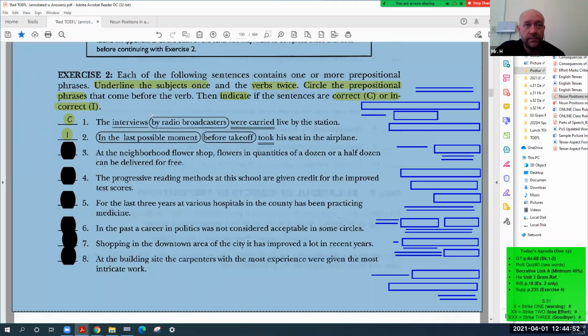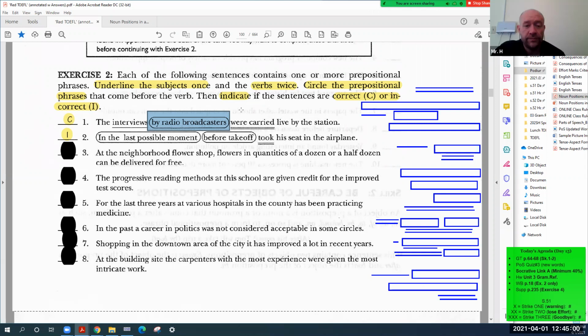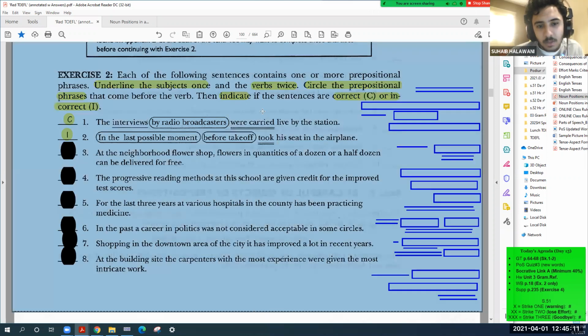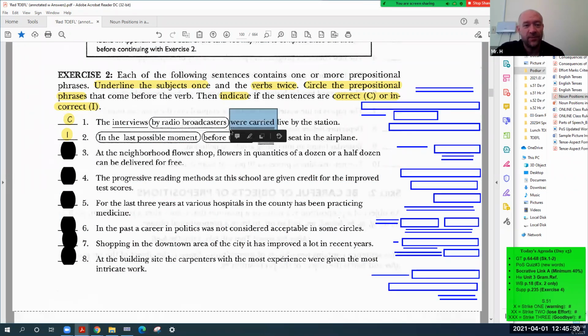And by radio broadcasters, by is its preposition. Good. And radio is its adjective, and broadcasters is its object. Yes, that's right. And then "were carried" is the verb, from two parts. Exactly. Were carried. Which formula is that, by the way? That's passive. The be auxiliary and verb 3. It's passive. Good. Well done.